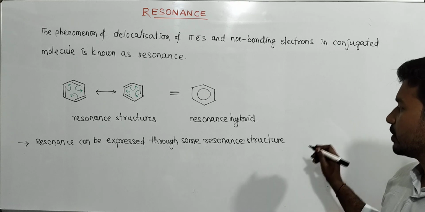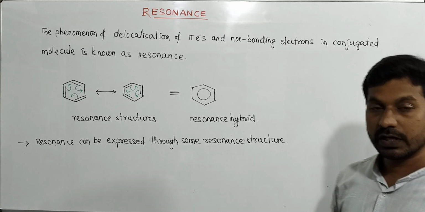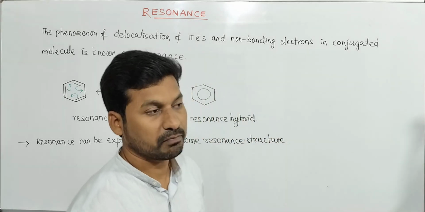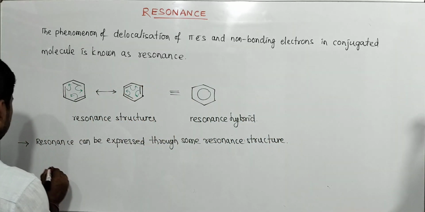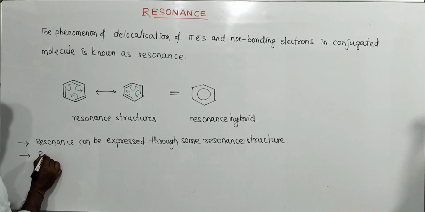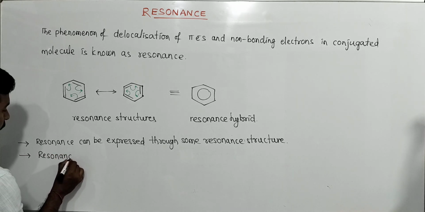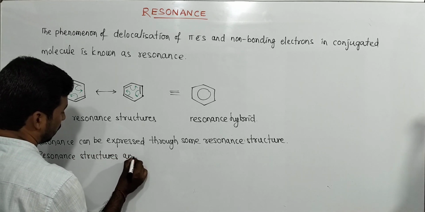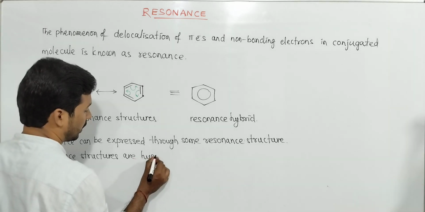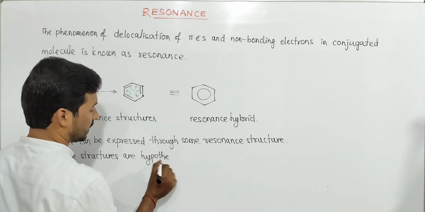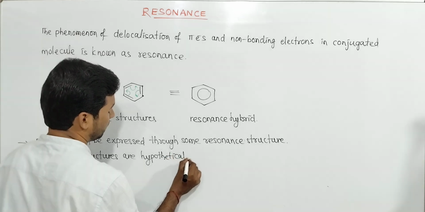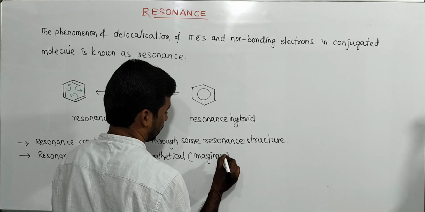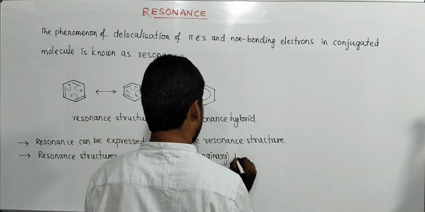Resonance can be expressed in some resonating structures. Resonating structures are canonical forms. They are hypothetical, imaginary. They do not have real existence. Hypothetical means imaginary. They cannot be isolated.